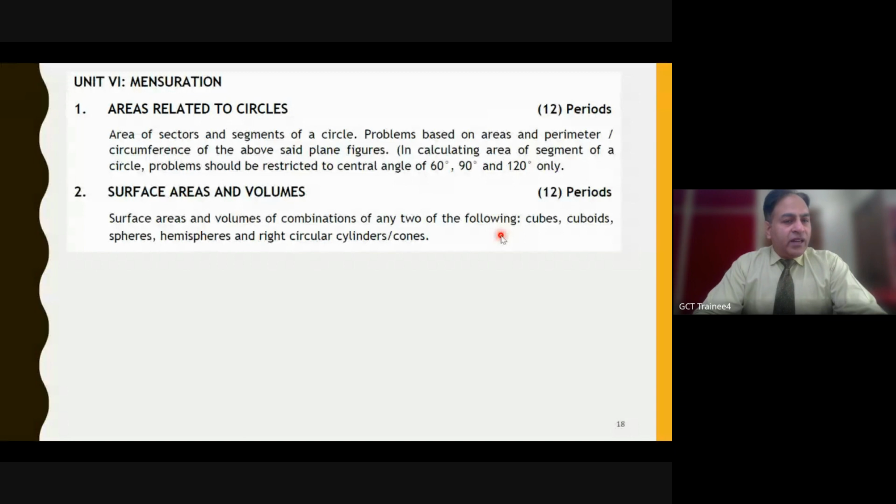Then we have areas related to circles and surface areas and volumes in mensuration. So for areas related to circles, you may check this out. Area of a sector and segments of a circle. So generally every year we have a question based on segments of a circle.